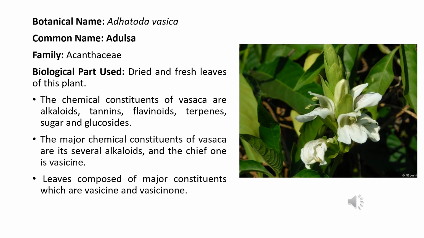One more medicinally important plant is Adulsa. Now botanically it is called Adhatoda vasica and commonly it is known as Adulsa, belonging to the family Acanthaceae. The dried and fresh leaves of the plant Adulsa have been used in the preparation of medicines, herbal medicines, herbal drugs. The chemical constituents present in the leaves of Adulsa are tannins, flavonoids, terpenes, glycosides, alkaloids, and all these phytochemical constituents make Adulsa a medicinally important plant.